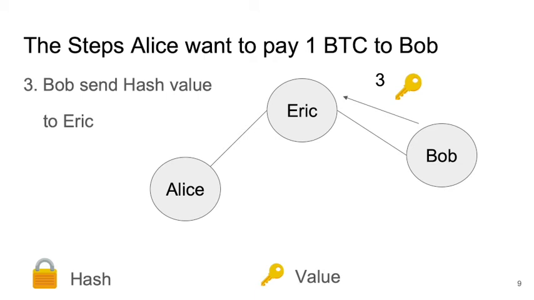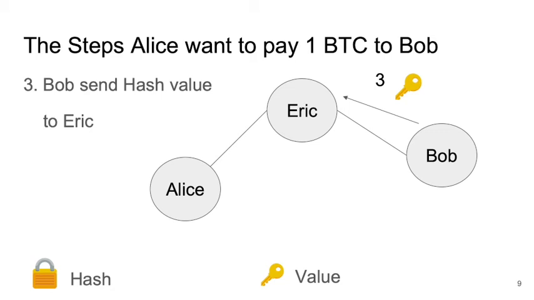When Eric receives both the hash lock and the hash key value, he can claim the Bitcoin on the balance sheet of this Lightning Network. So Eric confirms he has this Bitcoin.